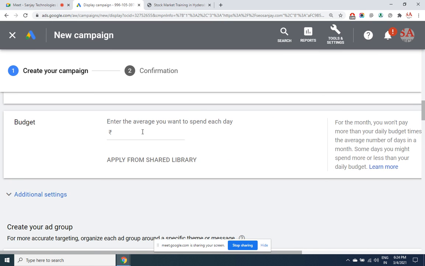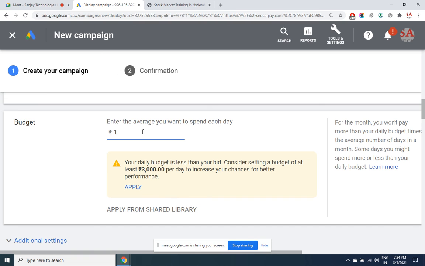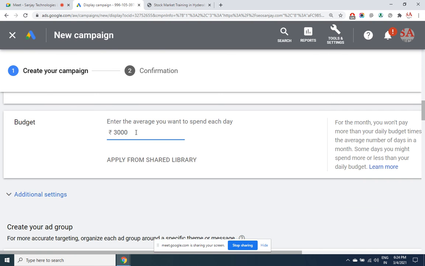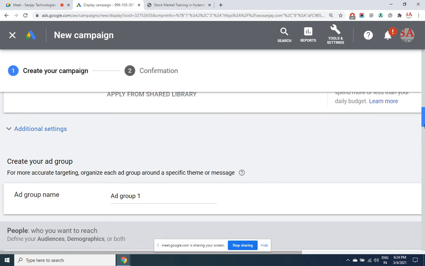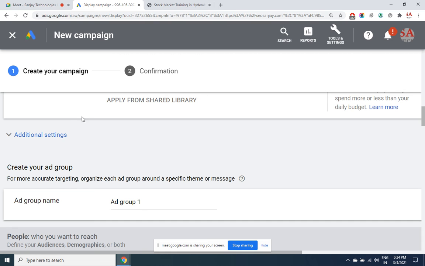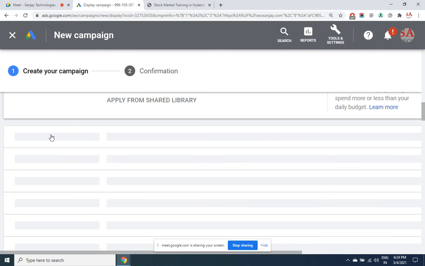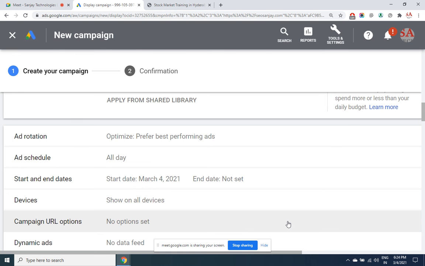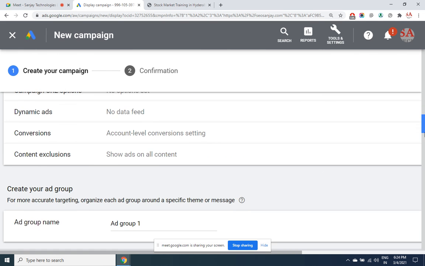So in each day, how much is the maximum amount that you can spend? 1000. Because I've set CPA as 3000, he says that minimum 3000 is what I need to set. Good. Then what other options we have here? Additional settings. The same thing what we have seen there. Okay, scheduling your ads and all that. So I don't want to go there again.